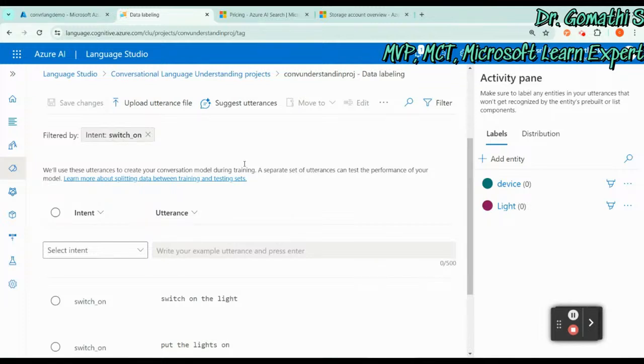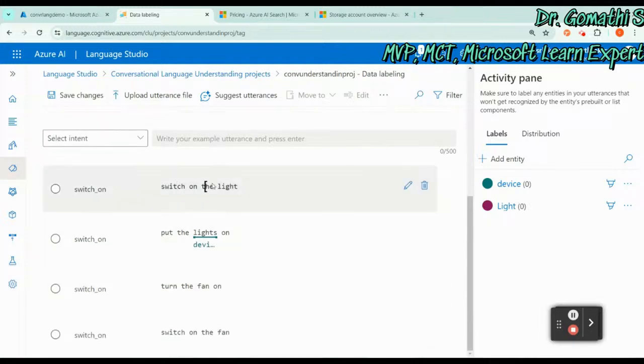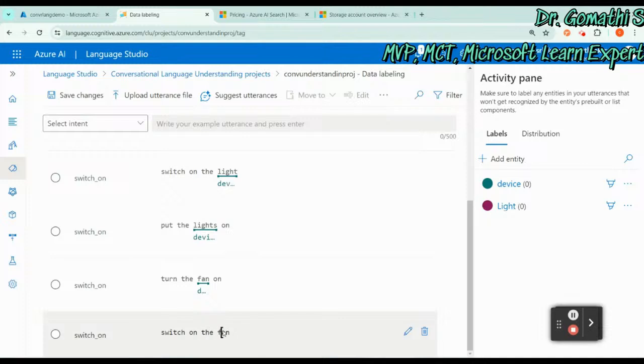Once you click on this, you can see this light. So this light is actually a device. So you have to map it. You have to tell that this is a device. This is the basic training you have to do for this particular language. So do that, click on device.